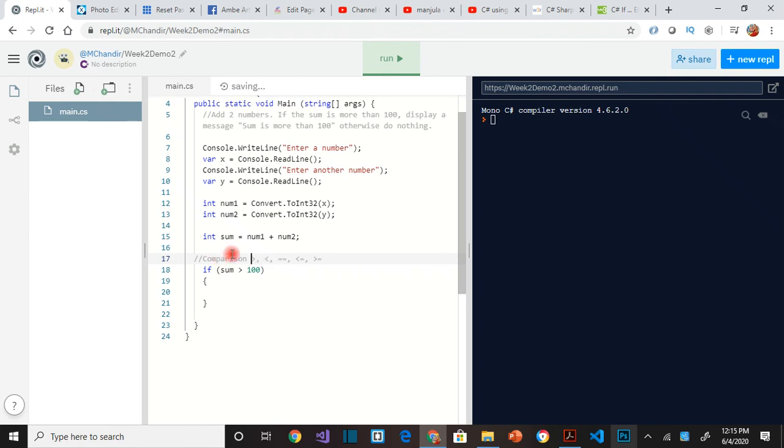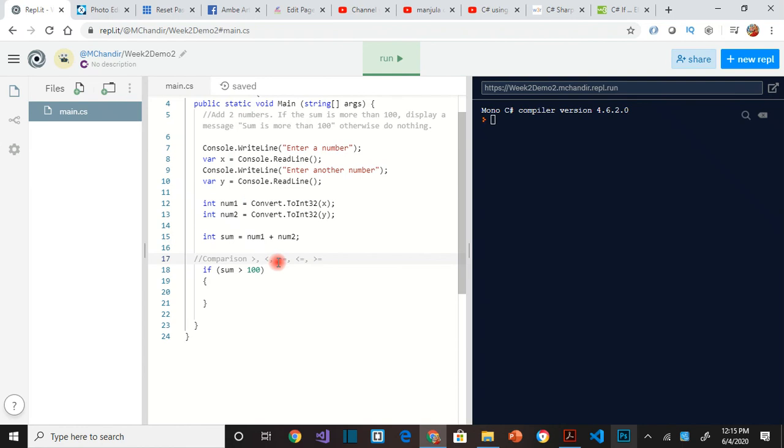The greater than operator will tell you if a sum is greater than 100 or whatever it is. The less than is as it is. For equal to, when you compare if two things are equal, you should not use the single equal to. The single equal to is an assignment operator. An assignment will change the value. When you're comparing two numbers, you don't want the value of the numbers to change. You are just checking to see if they are the same.